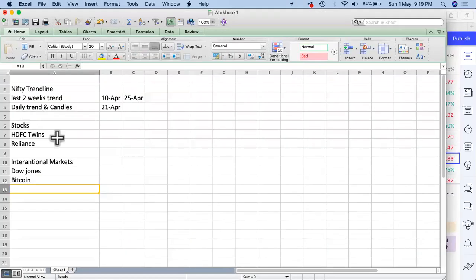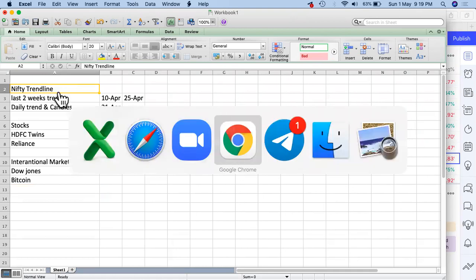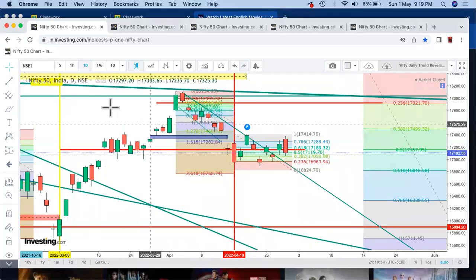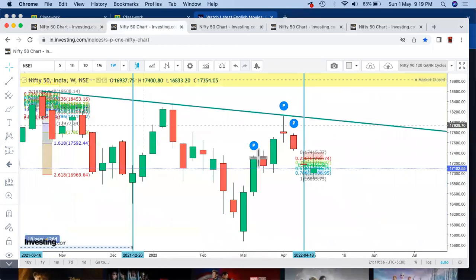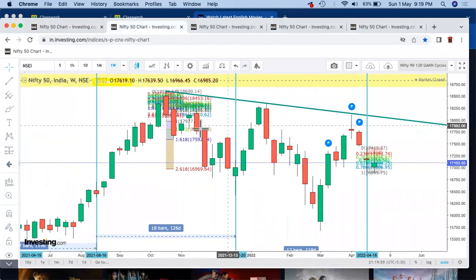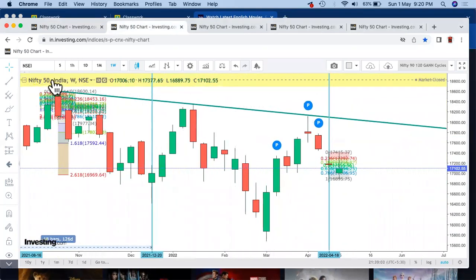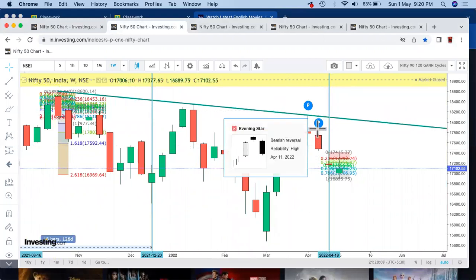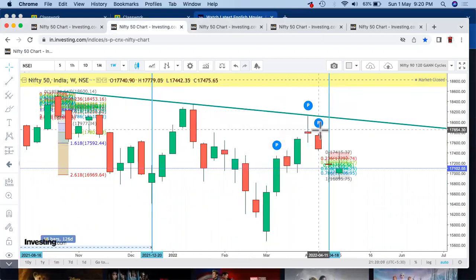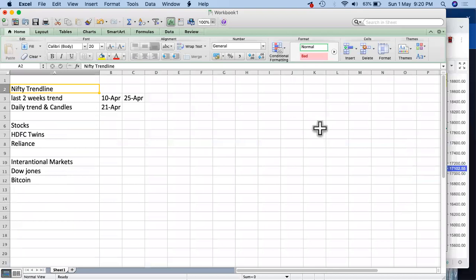This time we'll be specifically talking about the futures markets, how they are there currently, and how the market will be next week. So let's look at a few of the things, which is the Nifty trend line. This is the weekly chart. Now, if you overall see the weekly chart, it has been more in a downtrend, right? So we'll see the weekly charts one by one, how they are and what has been happening through that.